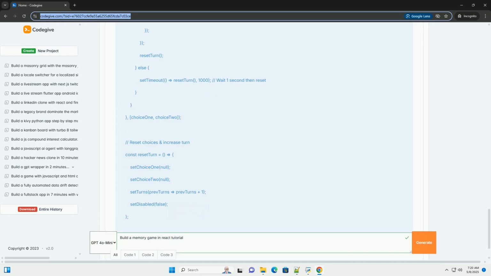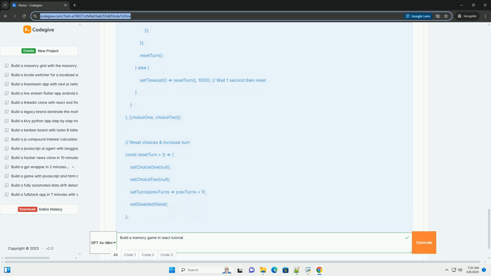The JSX structure renders a div with the class name card. The inner div contains two images. Front, the image of the card, revealed when flipped. Its src comes from card.src. Back, the back image of the card, initially visible. Its src is hard-coded to /img/cover.png. The class name of the inner div is dynamically set to flipped if the flipped prop is true,